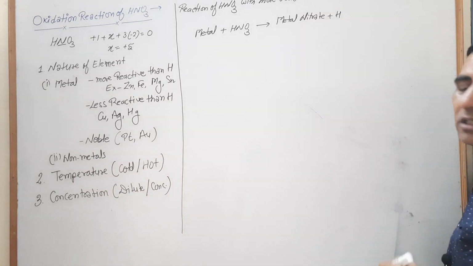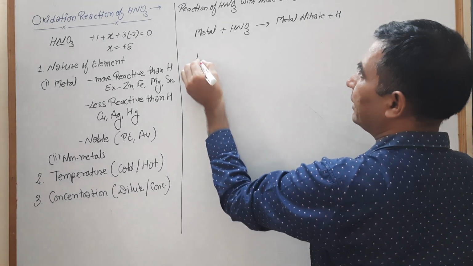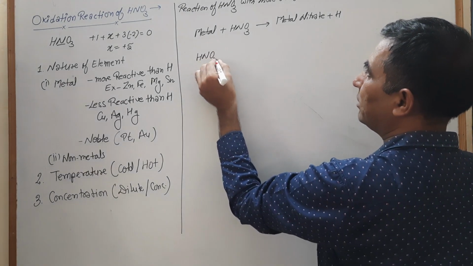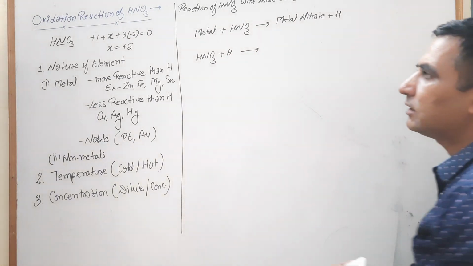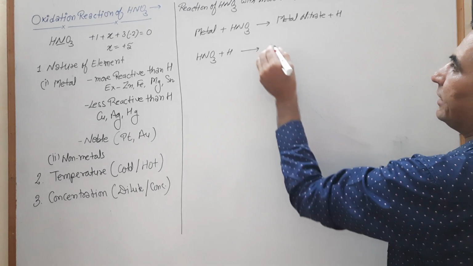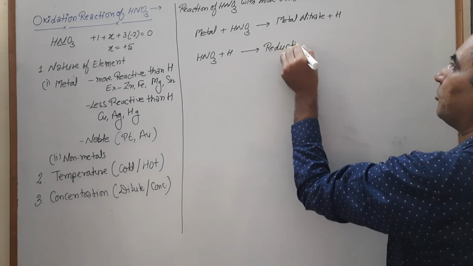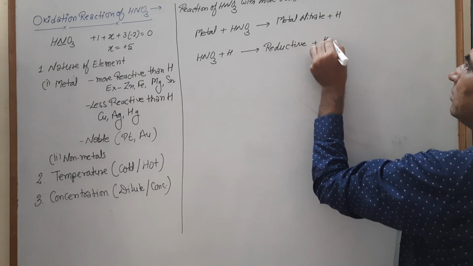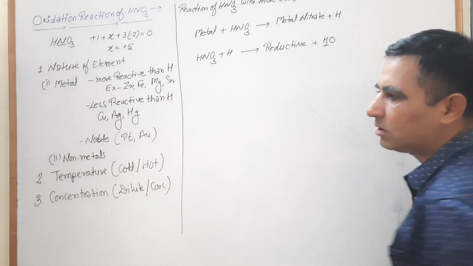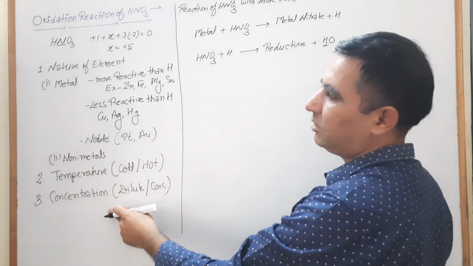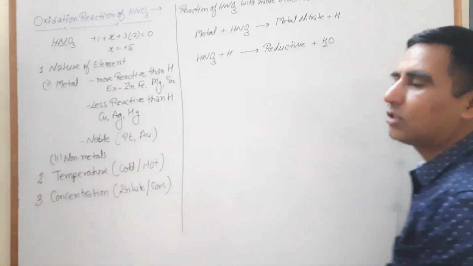Now this nascent hydrogen, this atomic hydrogen, is highly reactive. This highly reactive hydrogen reacts with nitric acid and converts it into a reduction product and H2O. This reduction product depends on temperature as well as concentration.